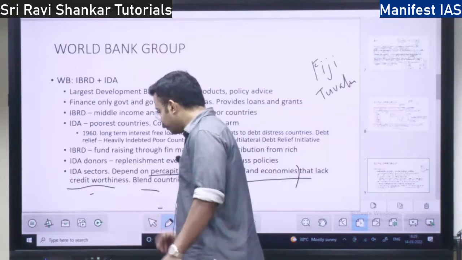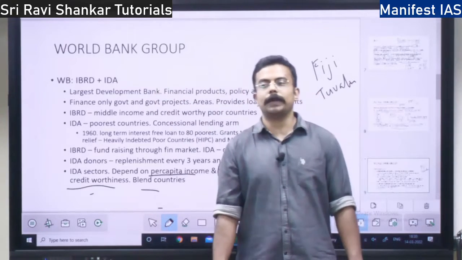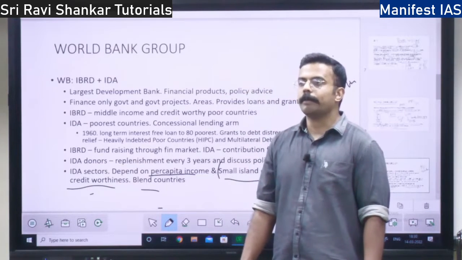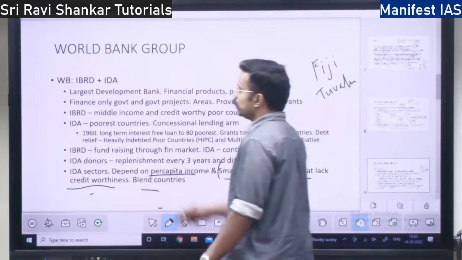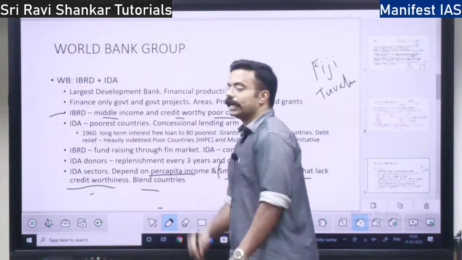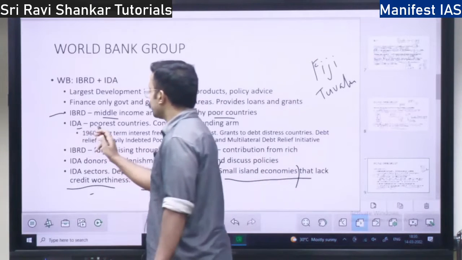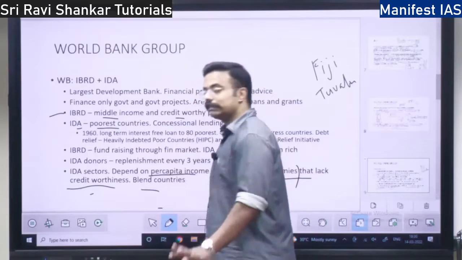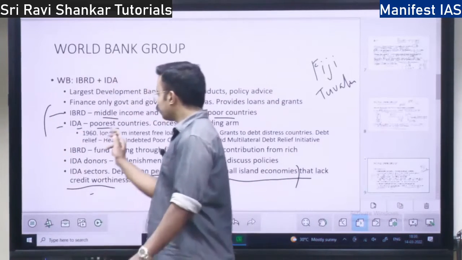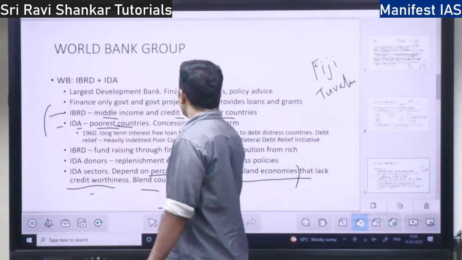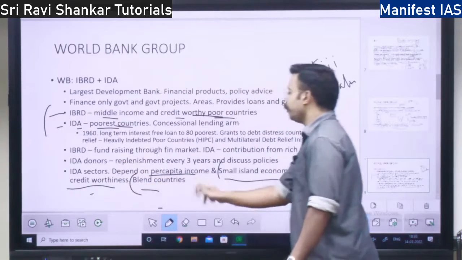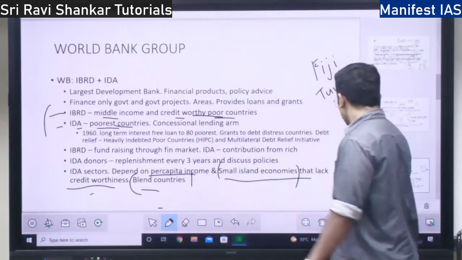Next you have the concept of blend countries. What do you mean by blend countries? Nigeria and Pakistan are a good example of a blend country. What does blend country mean? I told you IBRD gives money to middle income and credit worthy poor countries. IDA gives money to the poorest countries. Pakistan and Nigeria are such countries that they get qualified for both. They get qualified as poor, and they get qualified as credit worthy poor. So under these two, they'll get the money. That is why it is called a blend country. Pakistan and Nigeria are the examples.